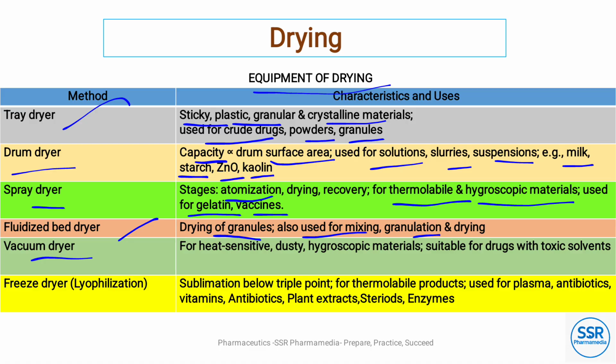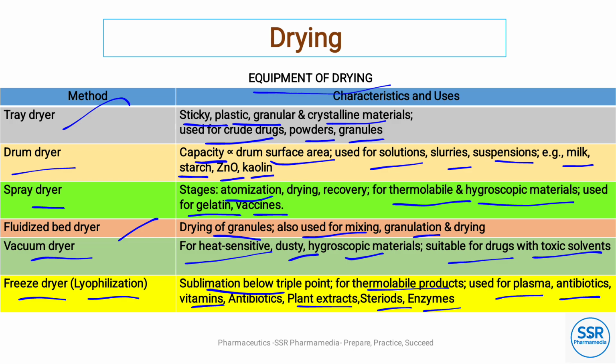Vacuum dryer is for heat sensitive, dusty, hygroscopic material, suitable for drugs with toxic solvent. Very important, toxic solvent. Freeze dryer is also called lyophilization. It is sublimation below the triple point, for thermolabile products, used for drying plasma, antibiotics, vitamins, plant extracts, steroids and enzymes.